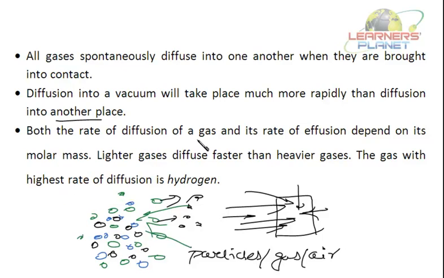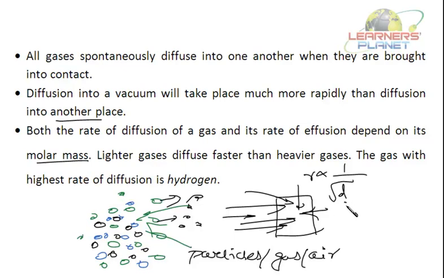Both the rate of diffusion of a gas and its rate of effusion depend on its molar mass, that is, the molecular mass. Lighter gases diffuse faster than heavier gases. So the lighter the particle, the more its velocity, and the more its diffusion. That is, the rate of diffusion is inversely proportional to the square root of the density of the gas.